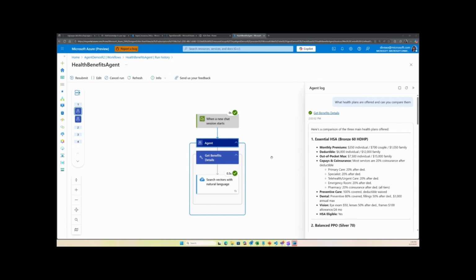So here is the run history for the conversation we just had. And through run history, you can see all the iterations of the agent loop and everything that happened in each iteration. The decision making that the LLM did, the tools it called, and even for each tool, you can look at the inputs and outputs.